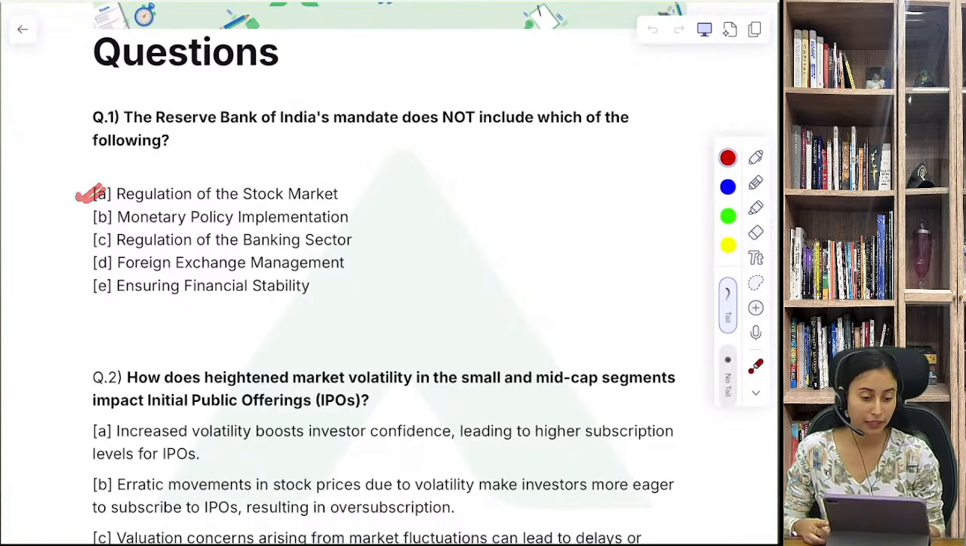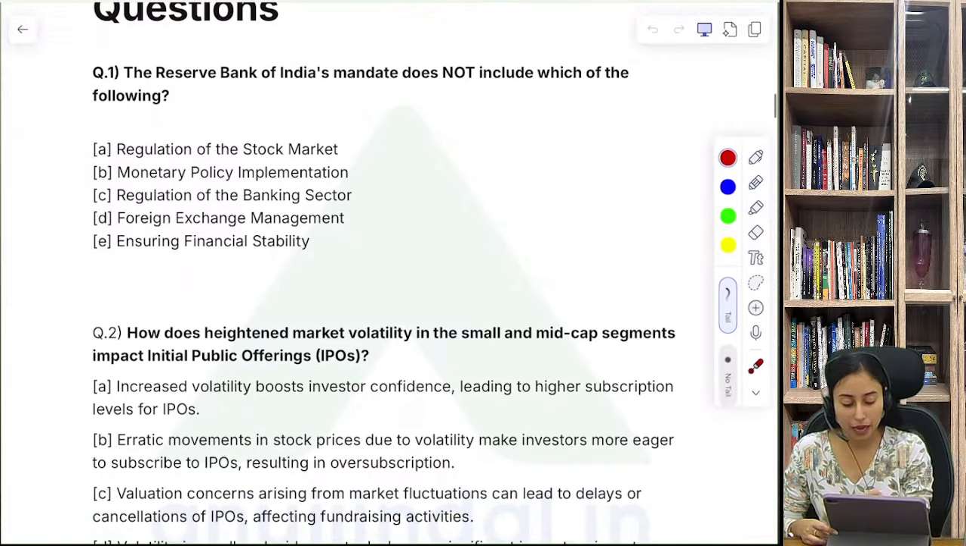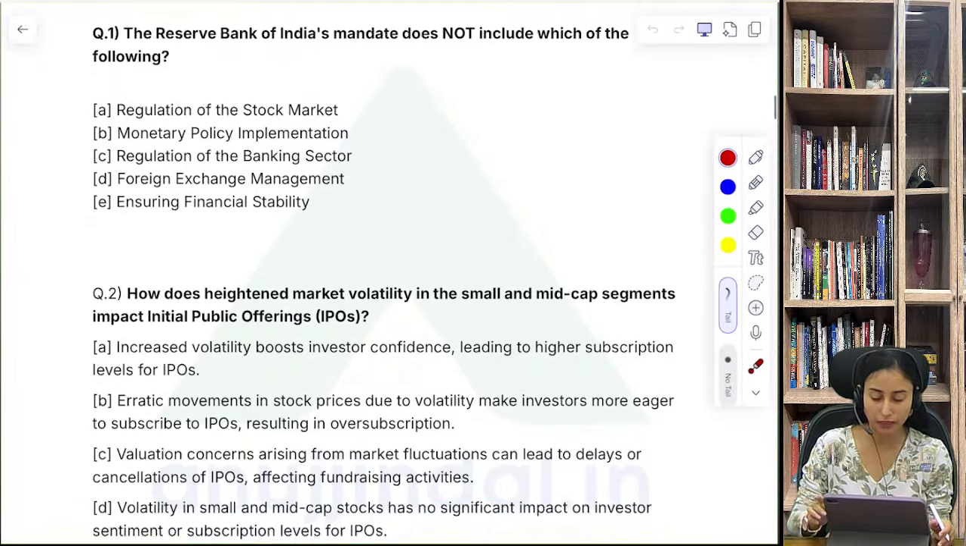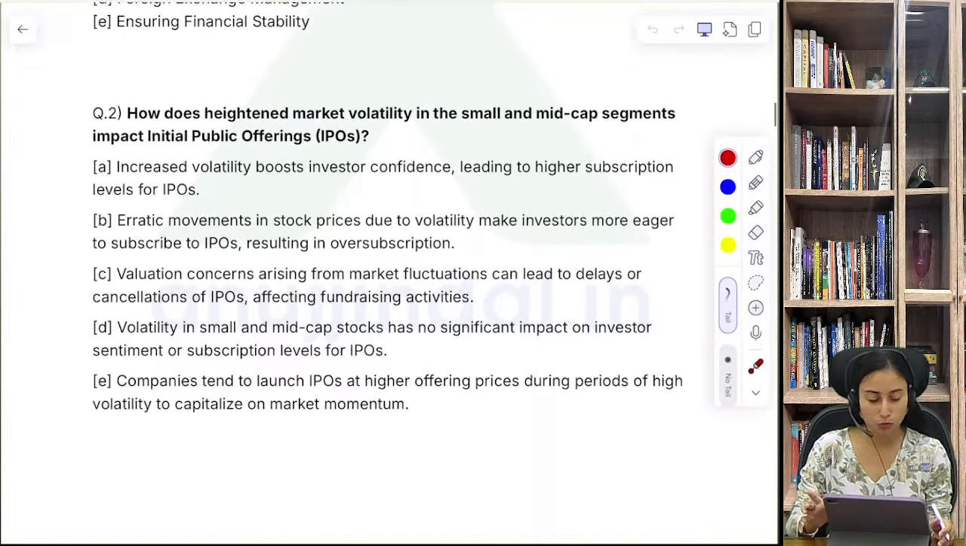Great Ranjana, right. RBI does not regulate, or we can say supervise, the stock market. SEBI is the one who regulates the stock markets or the financial markets. Let's move ahead with question number 2.